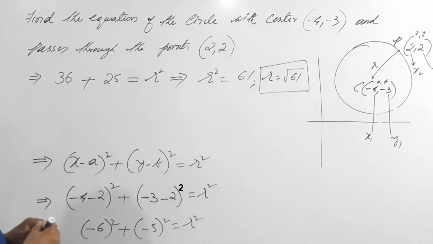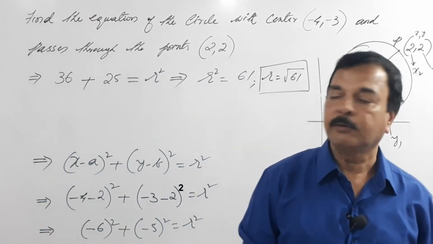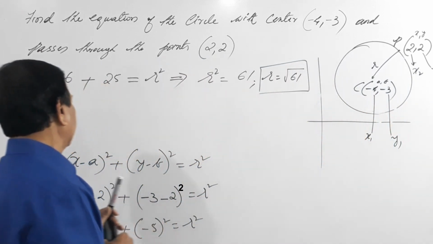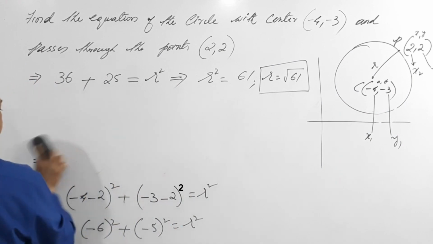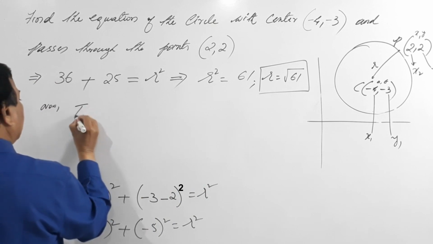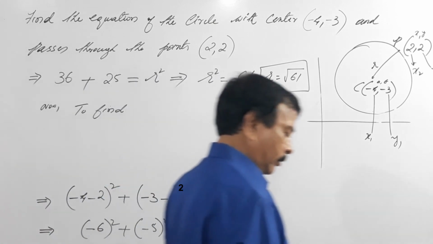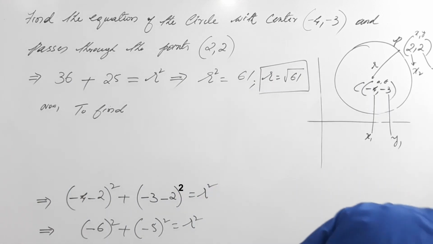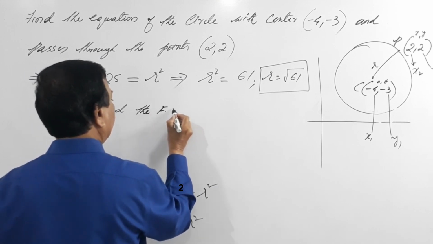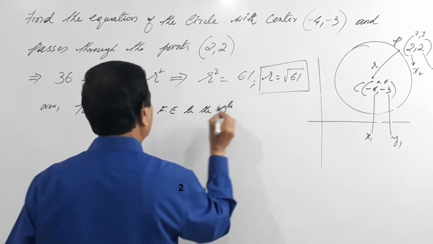Done. Now, once you have got the radius, don't you think you can find the equation of the circle using the fundamental equation of the circle? Yes, why not? So now, to find the fundamental equation of the circle, what is that?